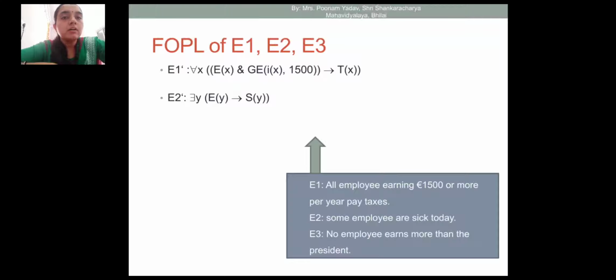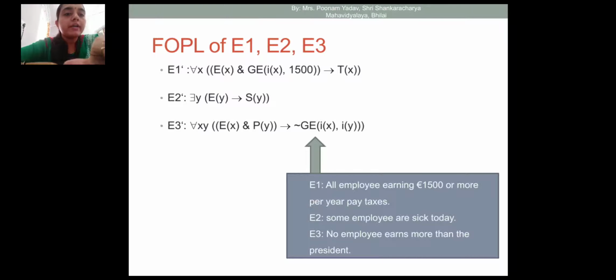Then next is: no employee earns more than the president. Now here the incomes of employee and president are compared. So for all x and y, employee x and president y, because these are two, so we are using x and y. The employee's salary is ix and the president's salary is iy.